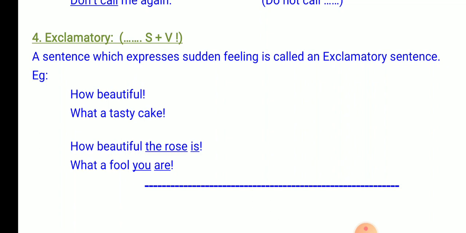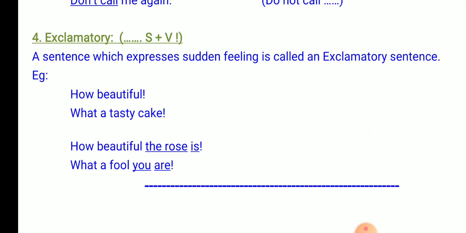Here you have the subject and the verb at the end of the sentence, or the sentence is without a subject and a verb. The exclamation mark is placed at the end of the sentence. One more thing which you have to remember about the exclamatory sentence is it begins with how or what.